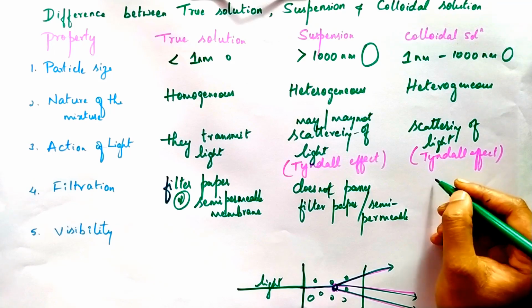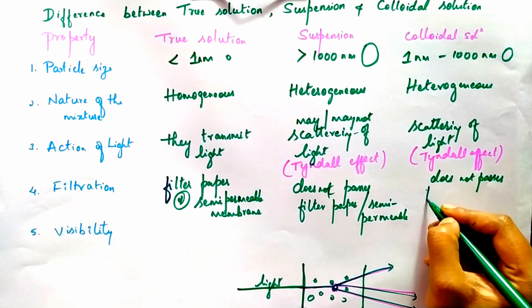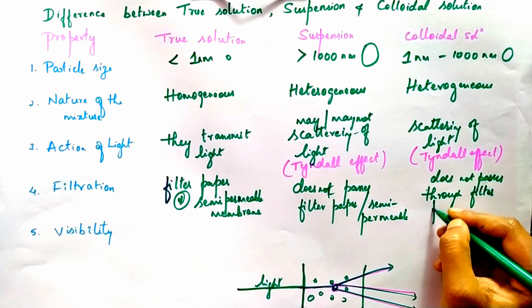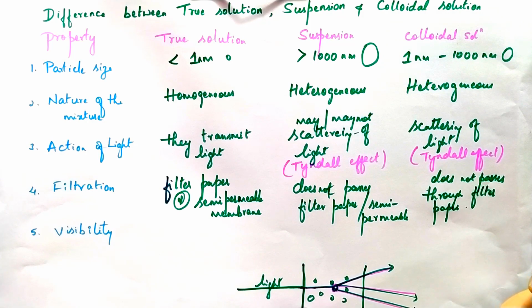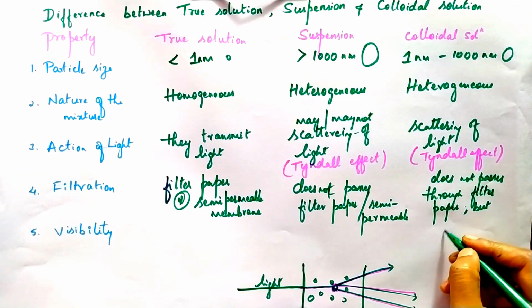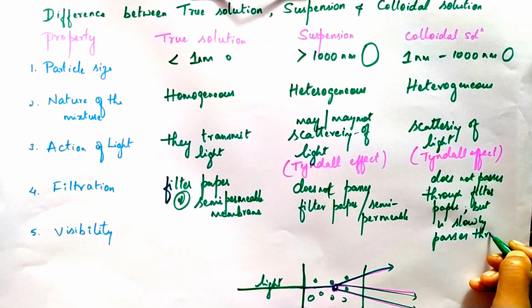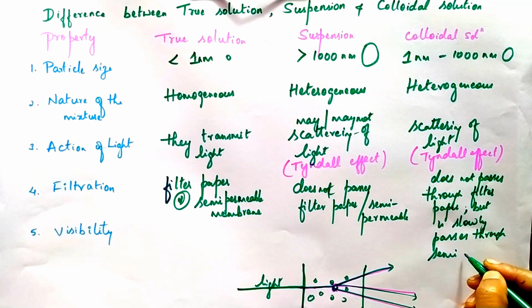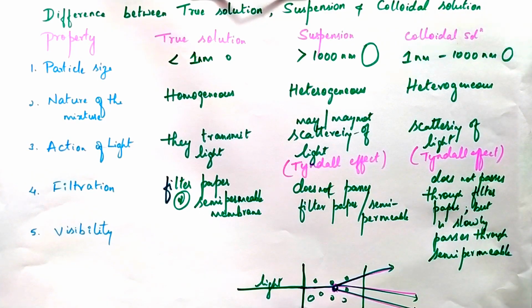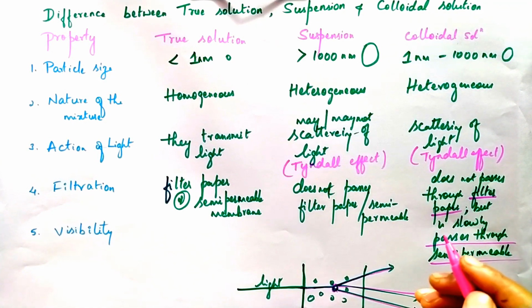Therefore, it does not pass through filter paper, but it passes slowly through the semi-permeable membrane.